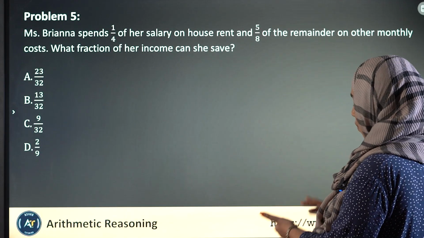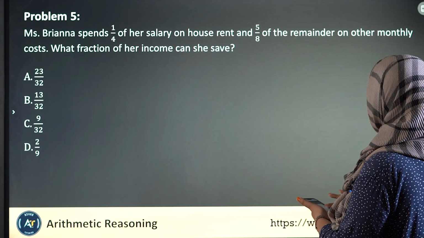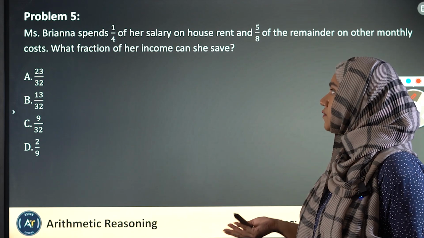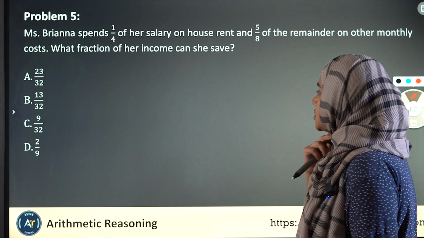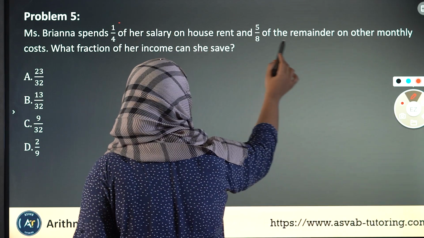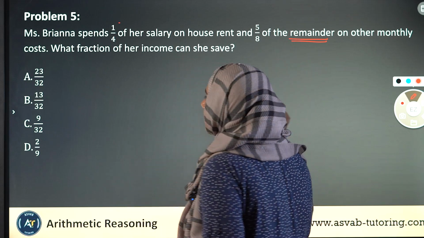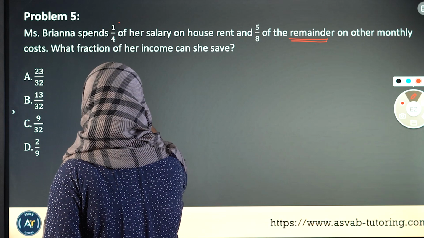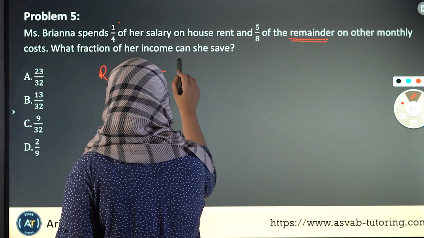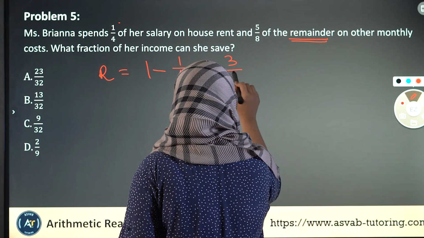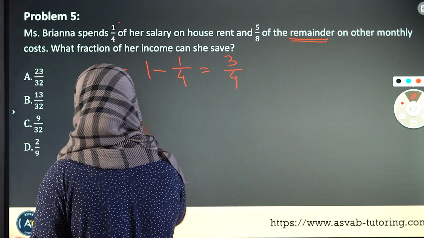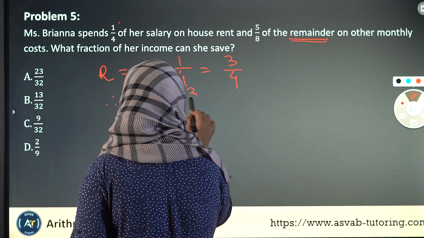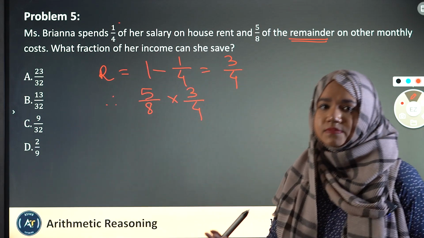Ms. Brianna spends 1/4 of her salary on house rent and 5/8 of the remainder on other monthly costs. What fraction of her income can she save? First of all, she spends 1/4 of her salary on her house rent and then 5/8 of the remainder, not the entire thing. So what we need to do is find the remainder first. The remainder after 1/4 is 3/4, right? So on top of the 3/4, she is doing other monthly costs. So that's 5/8 times 3/4.